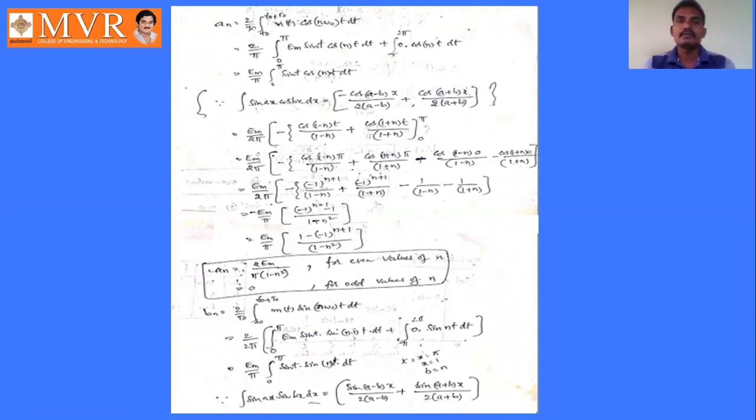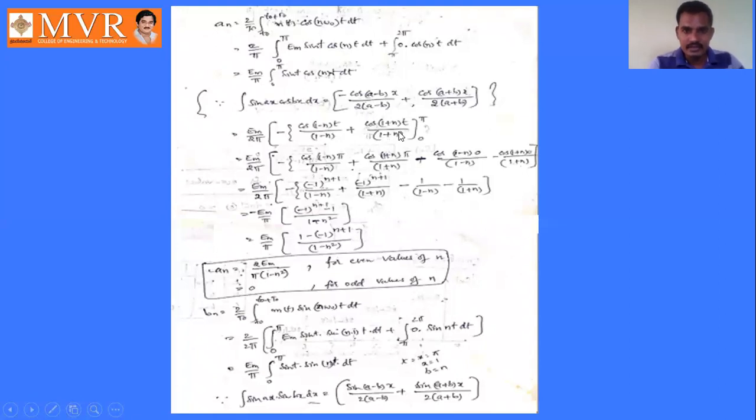Then only we can do these problems. Integral sin ax cos bx dx is equal to minus cos (a minus b) x by 2 into (a minus b) plus cos (a plus b) x by 2 into (a plus b). Our given expression is also in the form of this formula.